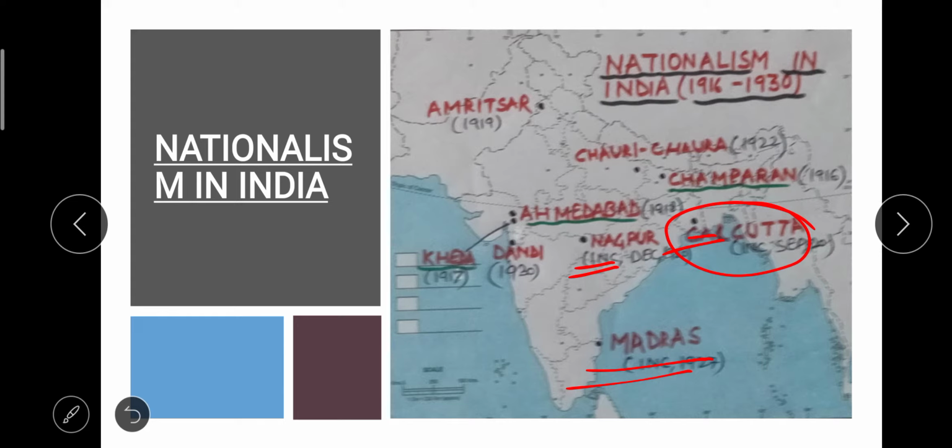One is in Champaran, right? Champaran, Bihar. You can see the location of Champaran. Then you can see the location of Kheda in Gujarat, right? Kheda, that is in Gujarat, and Ahmedabad is also very close to Kheda, right?